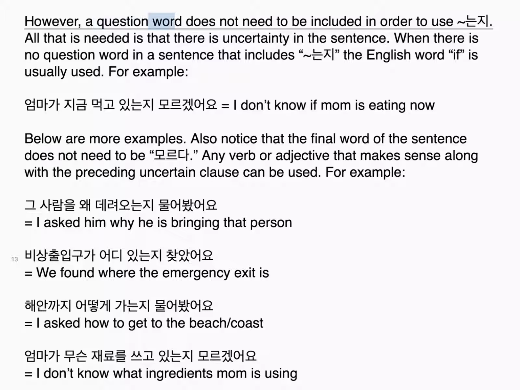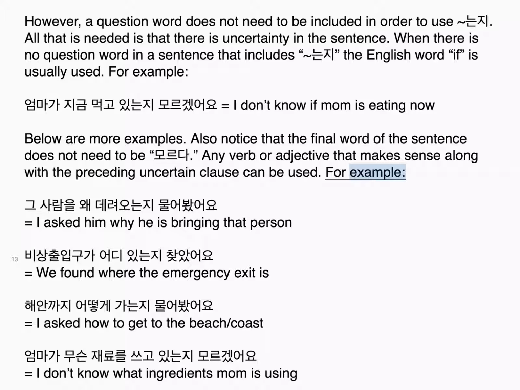However, a question word does not need to be included in order to use 는지. All that is needed is that there is uncertainty in the sentence. When there is no question word in a sentence that includes 는지, the English word "if" is usually used. For example, 엄마가 지금 먹고 있는지 모르겠어요. I don't know if mom is eating now. Below are more examples. Also notice that the final word of the sentence does not need to be 모르다. Any verb or adjective that makes sense along with the preceding uncertain clause can be used.